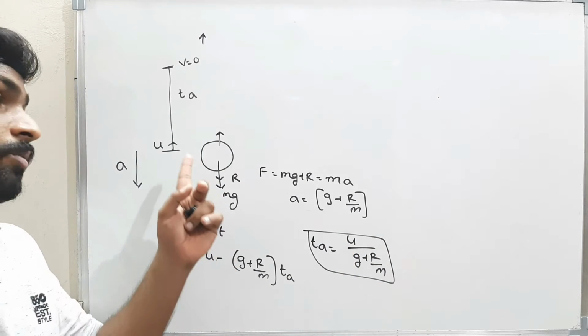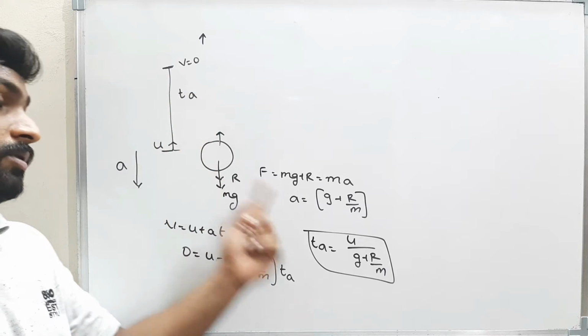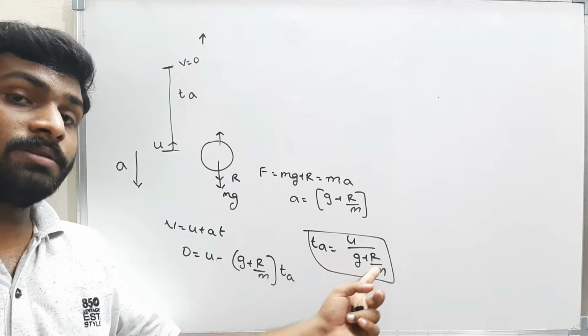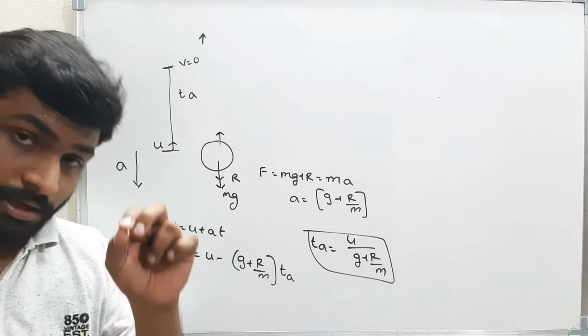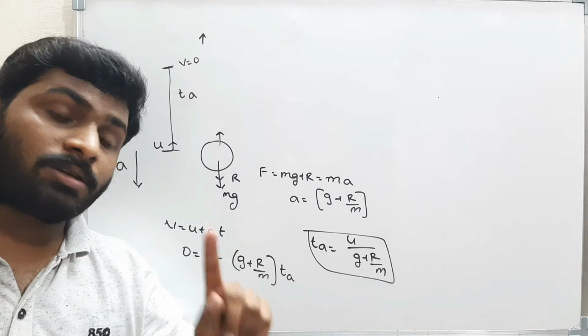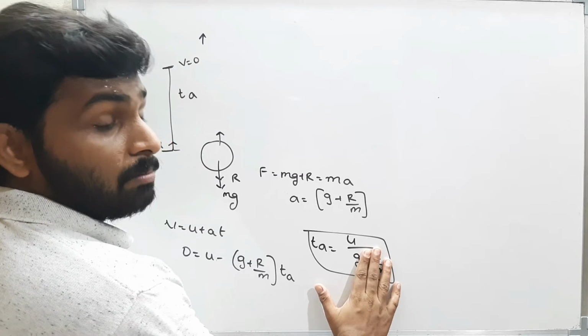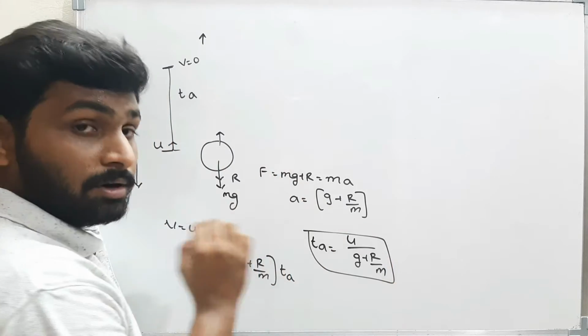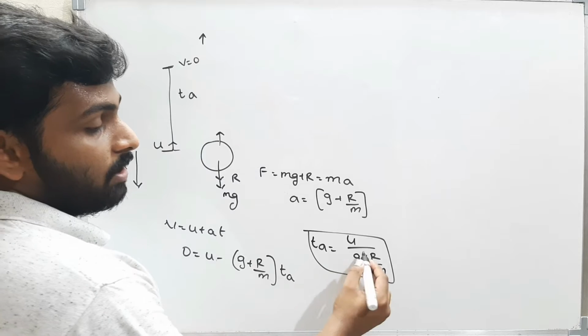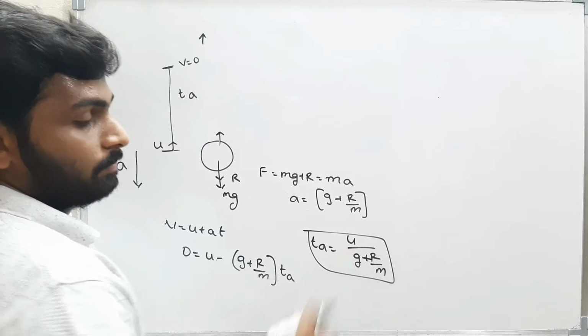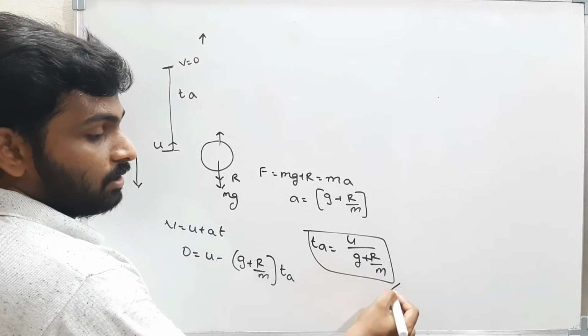The time taken by the body to reach the maximum height from the ground is u by g plus r by m. If the resistance is 0, which is what we normally assume when solving problems, then it is simply u by g. Already we know this. But if there is some resistance due to the air medium, then it is u by g plus r by m. This is the time of ascent.